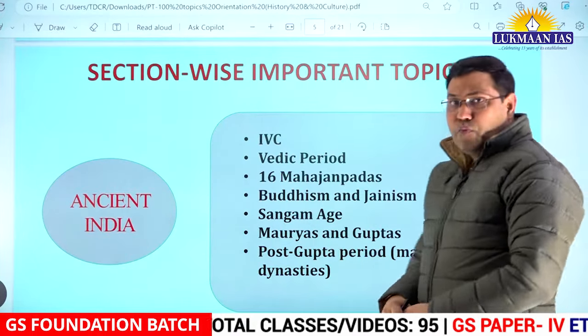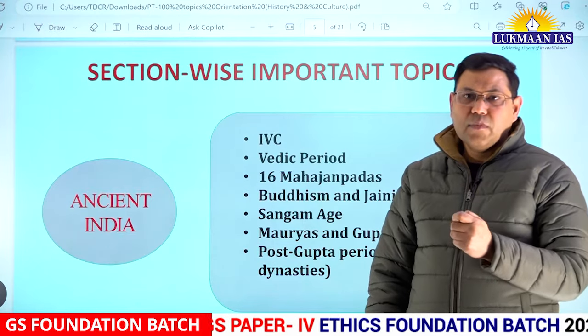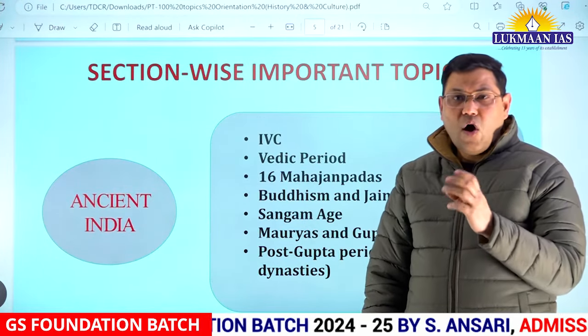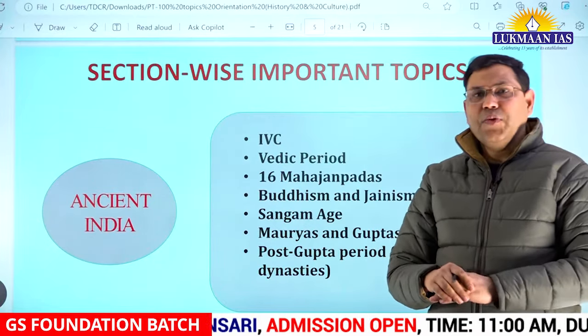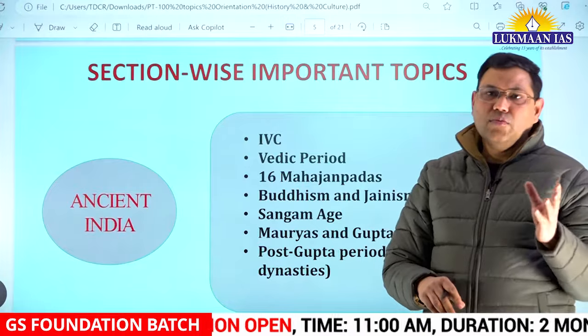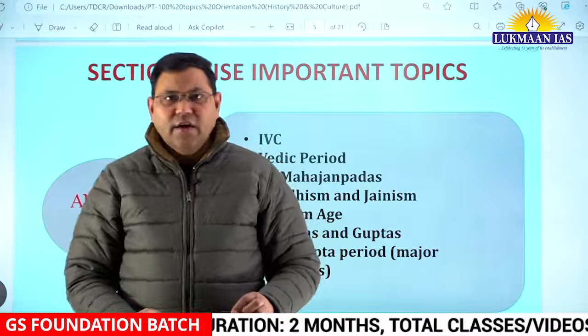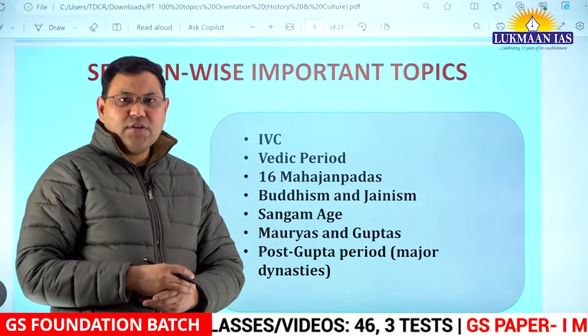Mauryas and Guptas, both are important. Certain aspects like culture, administration or polity or religion are more important, from where UPSC has recurringly asked questions when it comes to the Mauryas and the Guptas. In the post-Gupta period, UPSC does not ask questions recurringly, but occasionally it asks questions related to